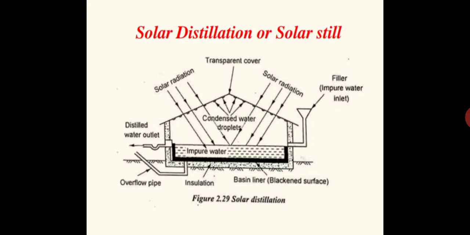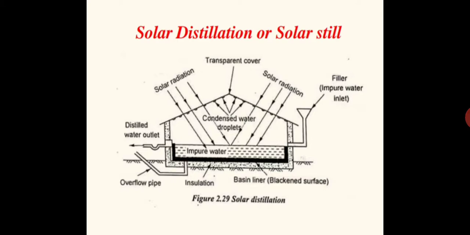So whatever radiation is coming into the system will be absorbed within this system itself. Water will be absorbing most of it. That is the reason why the inner surface of the glass will be at a lower temperature, whereas the outer surface of the glass will be at a higher temperature. This outer surface is exposed to the solar radiation. The inner surface is not exposed, so it will be at a lower temperature. That is the reason why water is condensed at this inner surface. Condensed water particles will flow along this tube due to this slope, and are finally collected in a trough placed here, and taken outside. That is the basic working of the solar still.